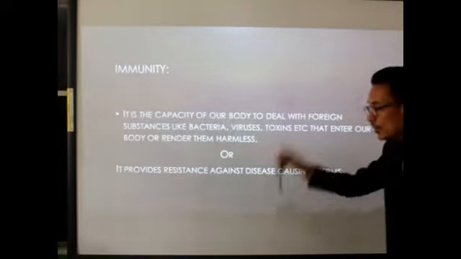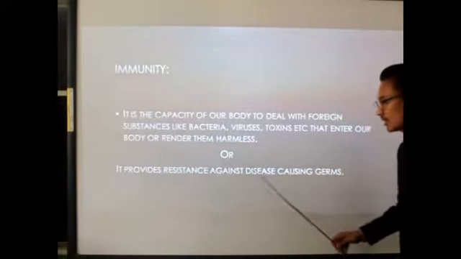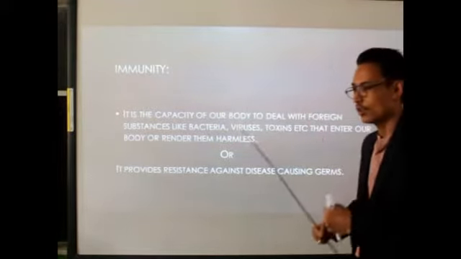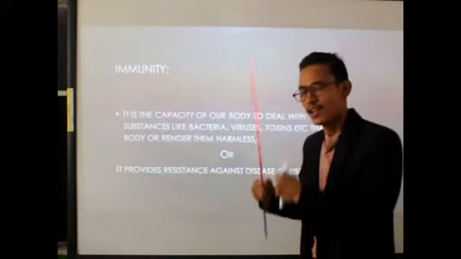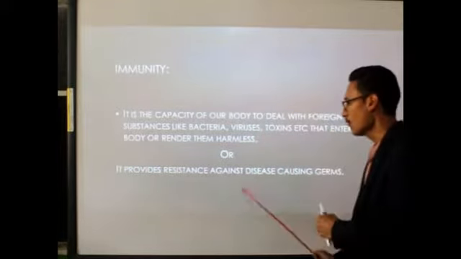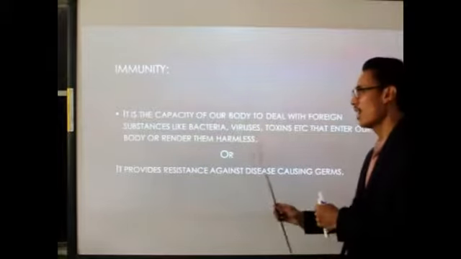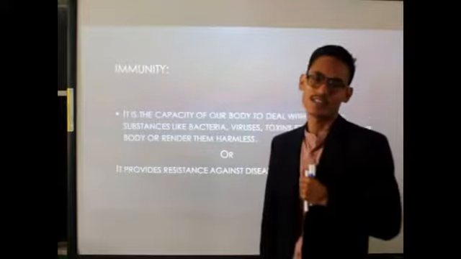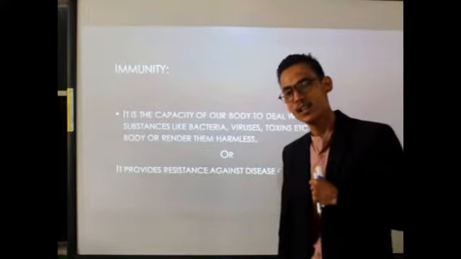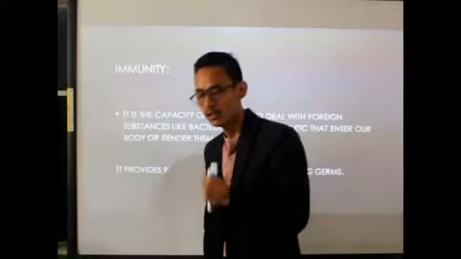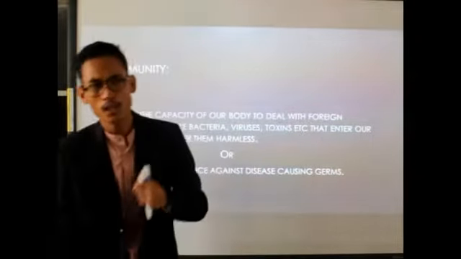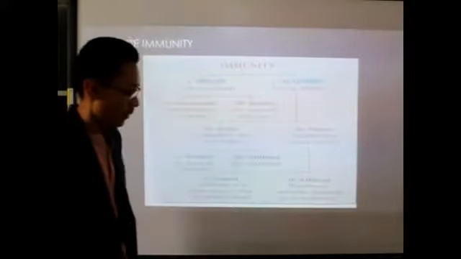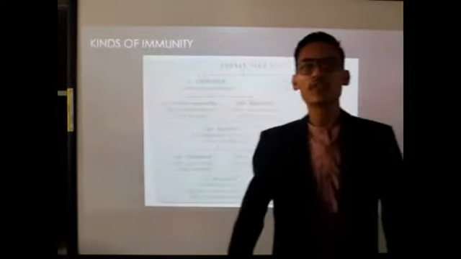Or we can say that immunity provides resistance against disease-causing germs. So our body immunity must be strong so that we can remain away from the harmful diseases which are caused by harmful microorganisms or pathogens like viruses, bacteria. Clear? So our immunity must be very, very strong, and we have to keep our immunity always high. Clear? So now we look at the kinds of immunity.